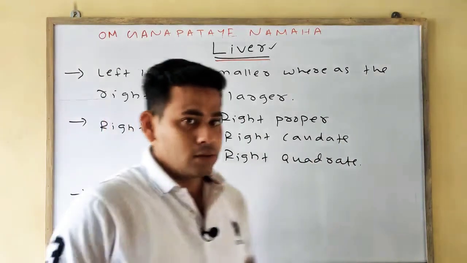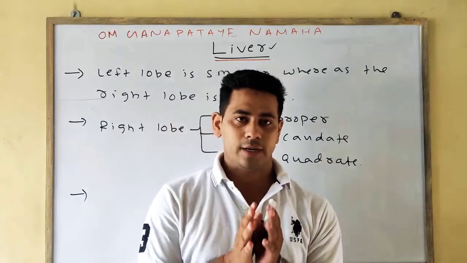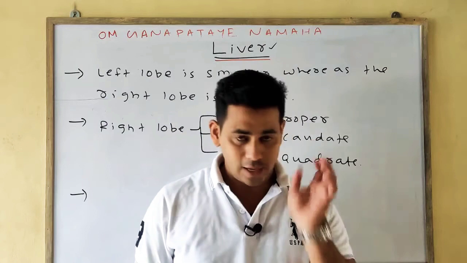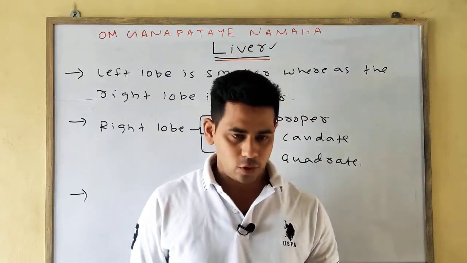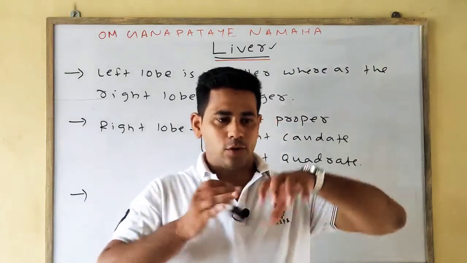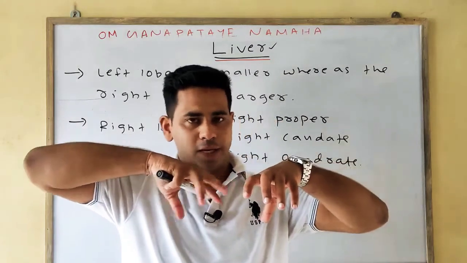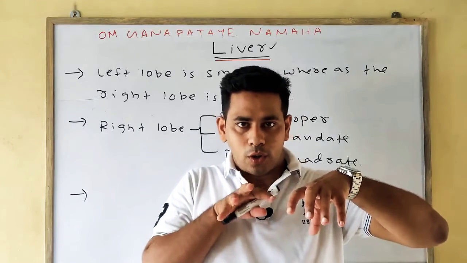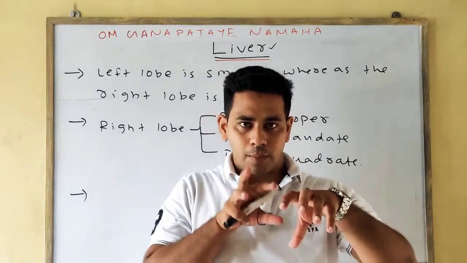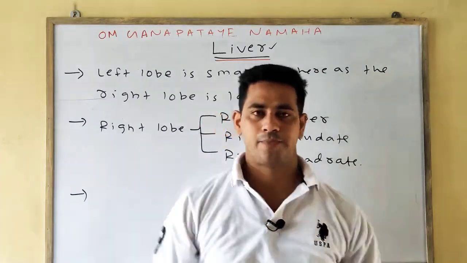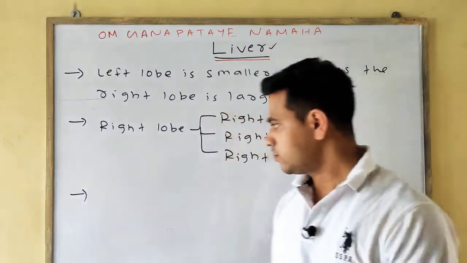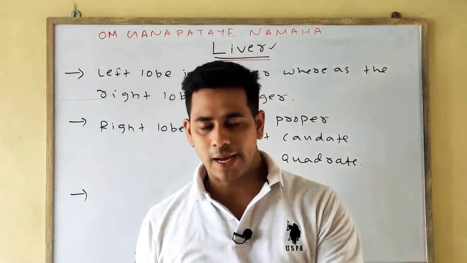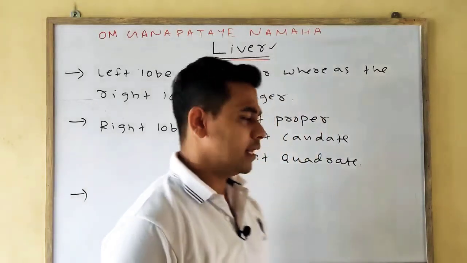The liver is divided into two lobes. Left lobe is smaller, right lobe is a little bit bigger. Right lobe is divided into three parts: right proper, caudate and the quadrate. Next point, bile is secreted in the liver. What is bile we'll read in our next class in detail.